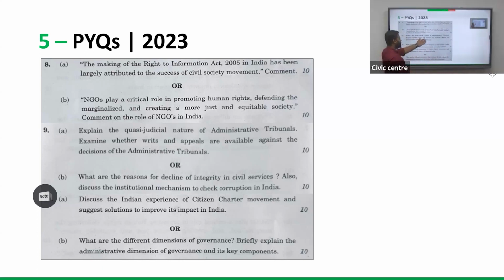And the quasi-judicial nature of administrative tribunals, how these tribunals help in reducing the workload of courts and the roles they can play in society. All this can be very important aspects. And integrity of civil services is more of an ethical question. So how efficient and how integral should our civil service be, and how can we bring more changes, the way forward and suggestions, and how to check corruption.